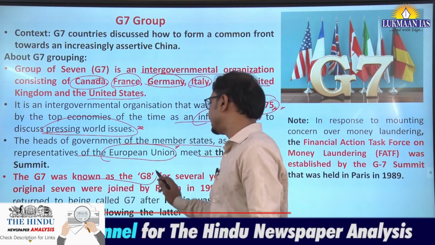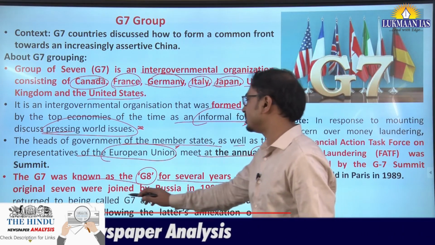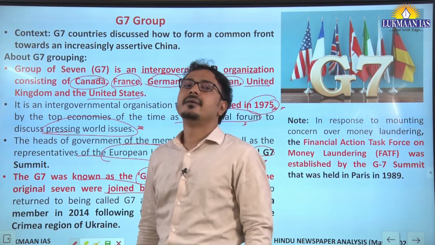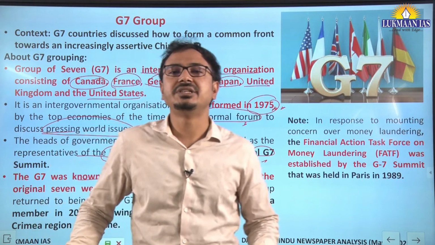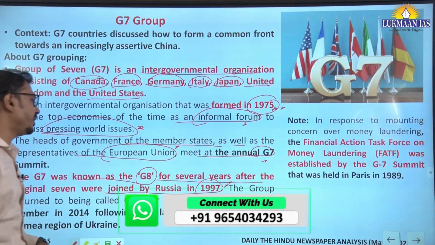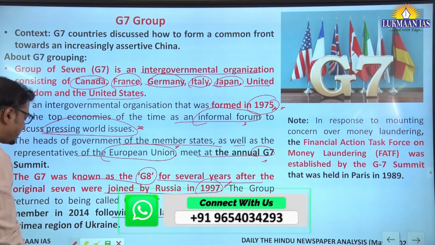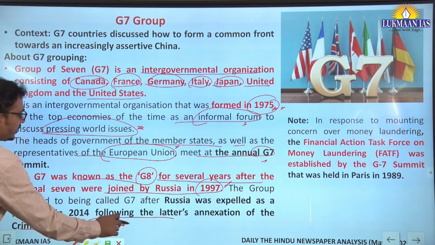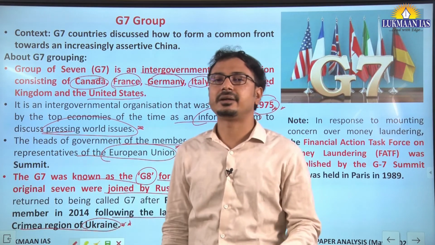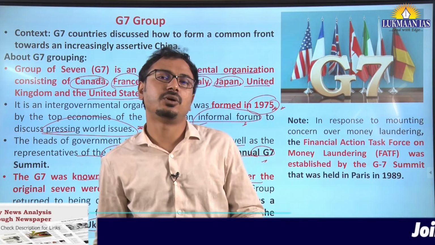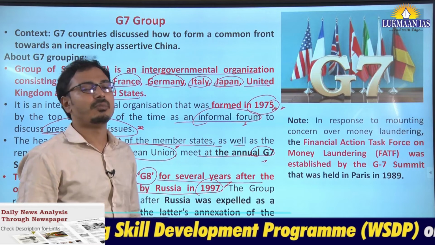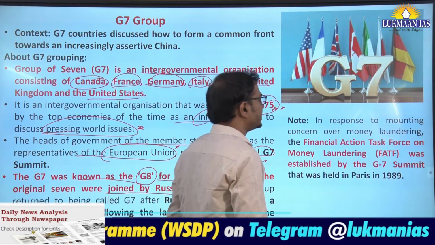G7 was known as G8 for several years after the original 7 were joined by Russia in 1997. However, Russia was expelled from the G8 grouping in 2014 when there was the annexation of the Crimea region of Ukraine. There were many sanctions put by the US on Russia at that time, and now it is again called the G7 grouping.